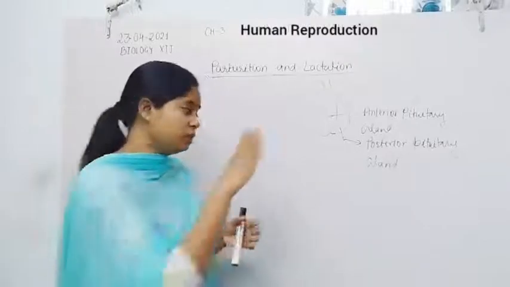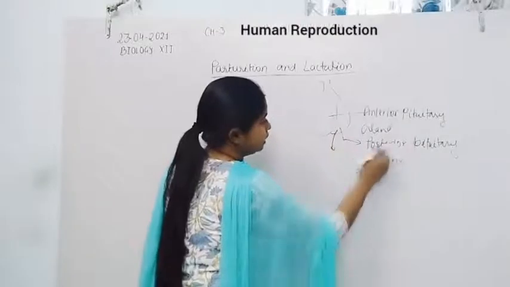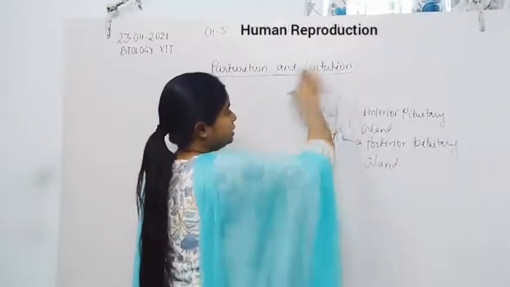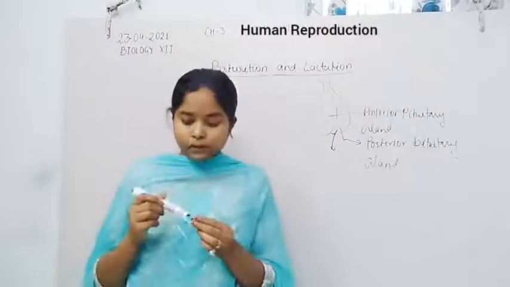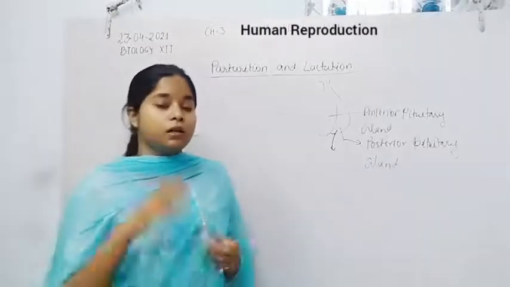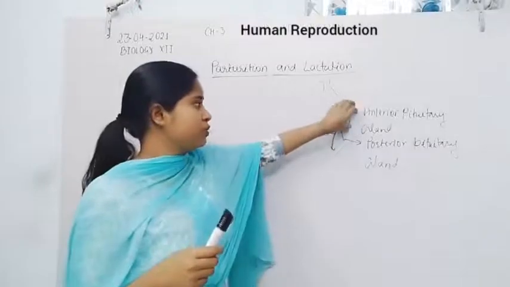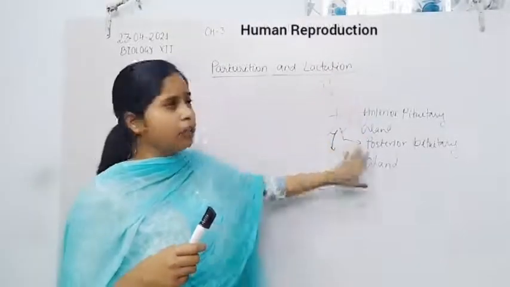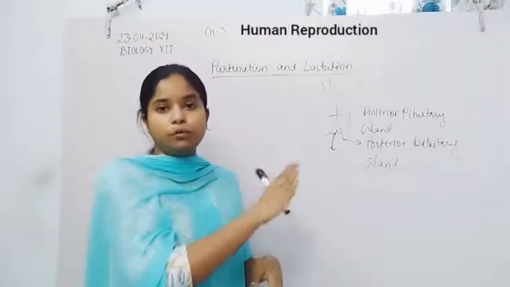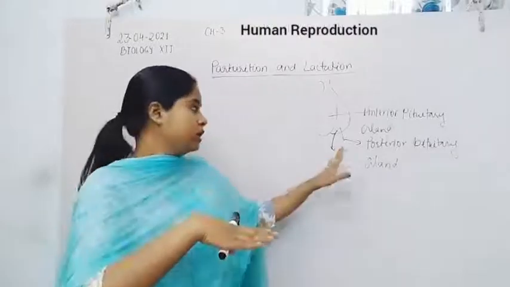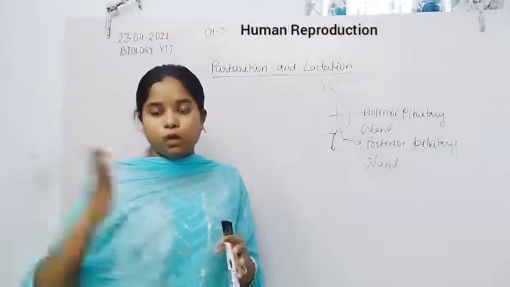Because it is neurohypophysis, it is directly stimulated by neurons, and the hormones are secreted by the neural cells of the hypothalamus. Because the posterior pituitary gland is directly connected with the hypothalamus through neurons, the neural part of the hypothalamus secretes its hormones there. So they release both oxytocin and ADH.